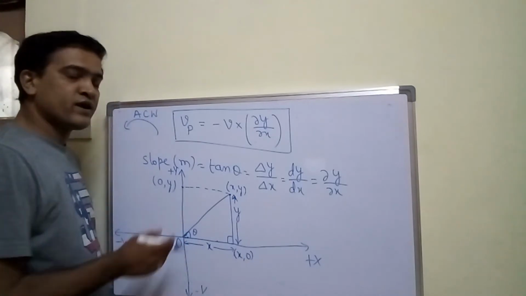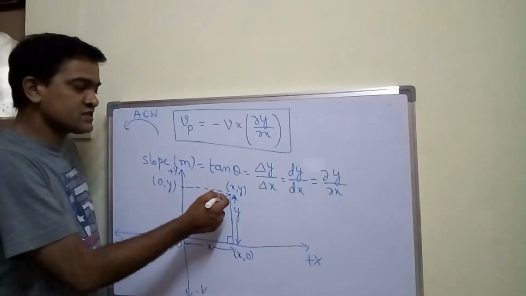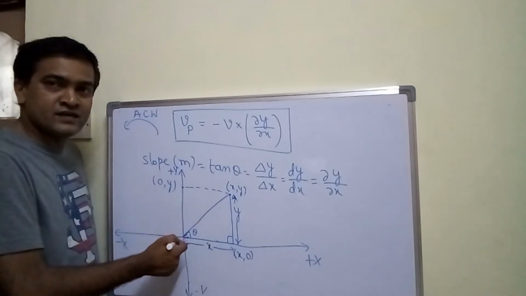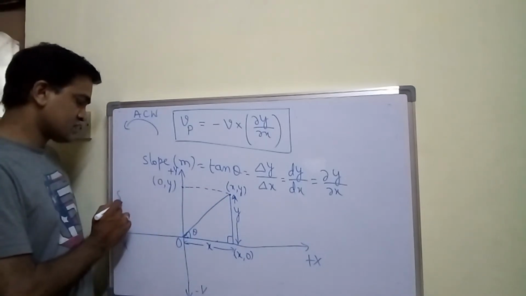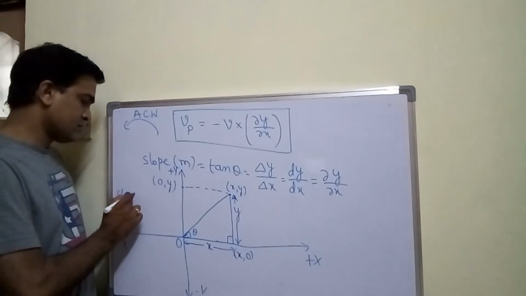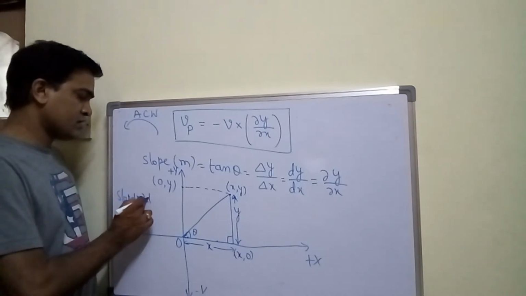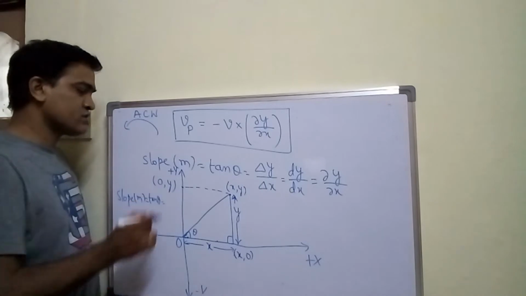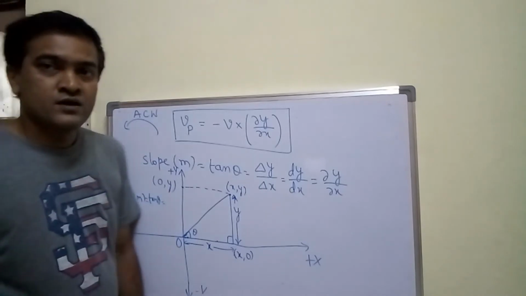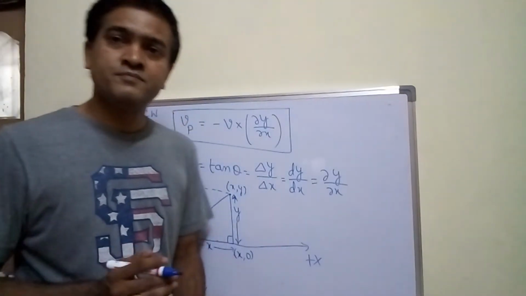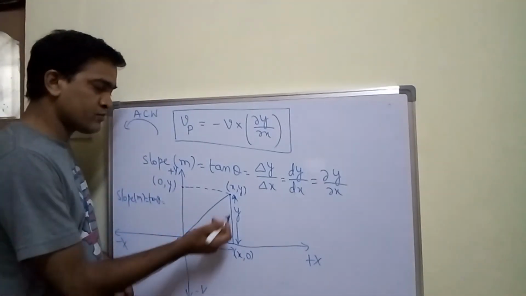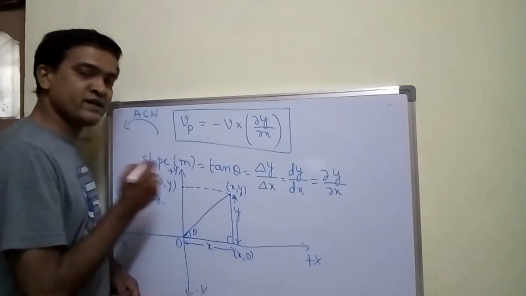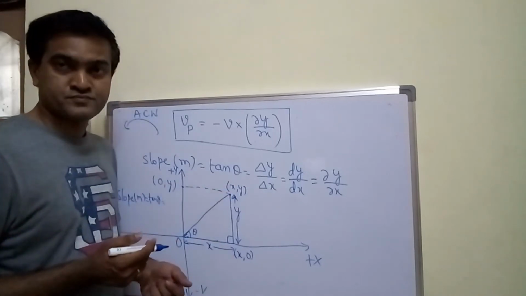Now, how to find out the slope? Slope is nothing but this slanting line gives the slope. So the slope symbol is m, which is equal to tan theta. You know the formula for tan theta: opposite side to theta divided by adjacent side to theta. To this theta, the opposite side is y, or I can say y minus 0.